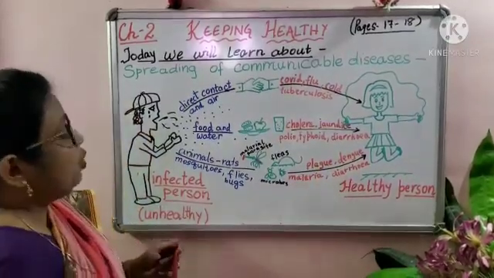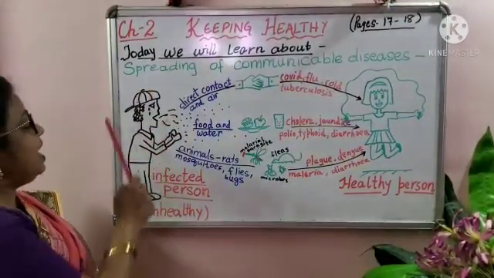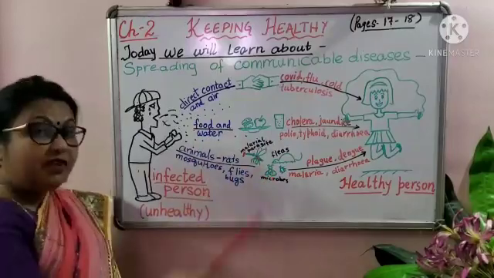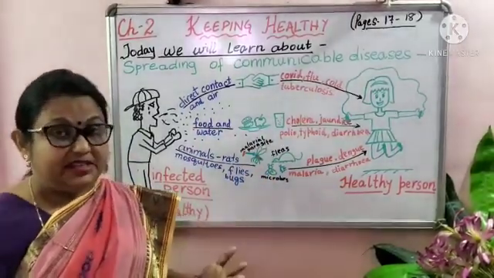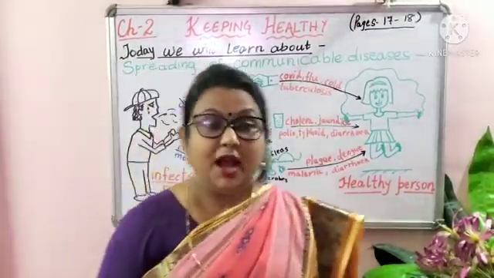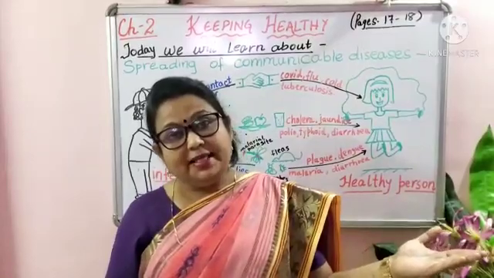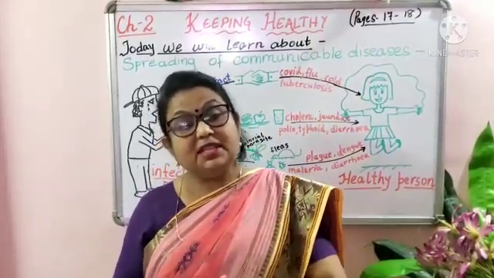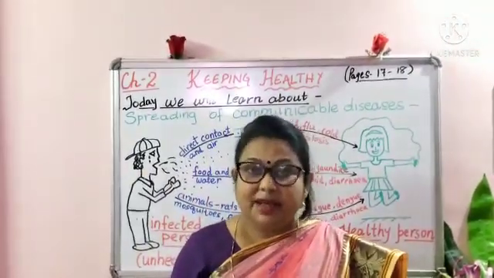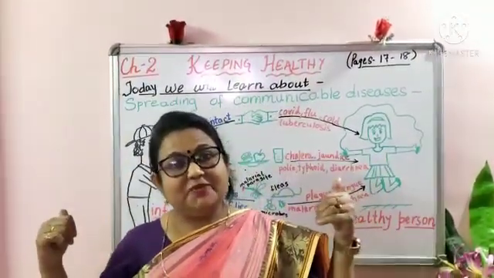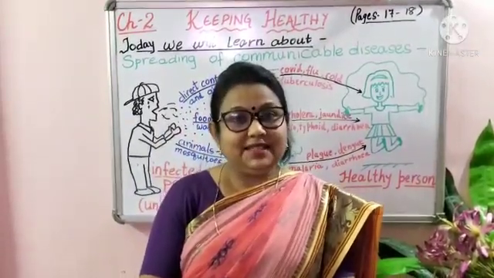So dear children, we must keep ourselves protected from unhealthy people, eat covered food and keep ourselves healthy and fit. This is the best way. COVID has already taught you how to isolate yourself from unhealthy people and stop the spreading of communicable diseases. Okay, that's all for today. Please revise this and make this chart if possible. This is the best way to learn how communicable diseases spread.